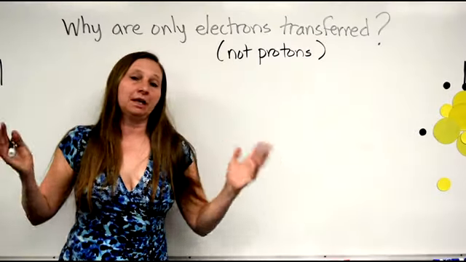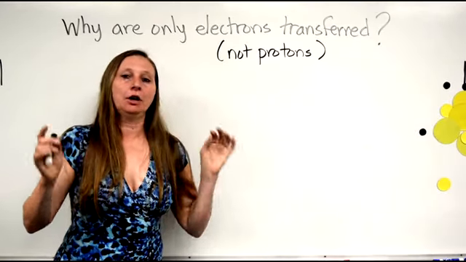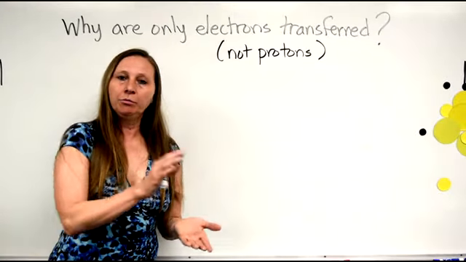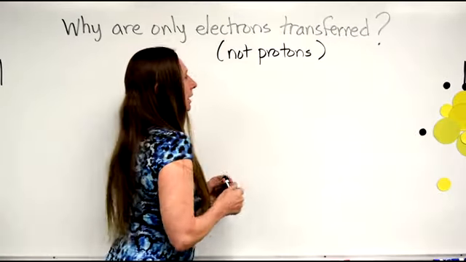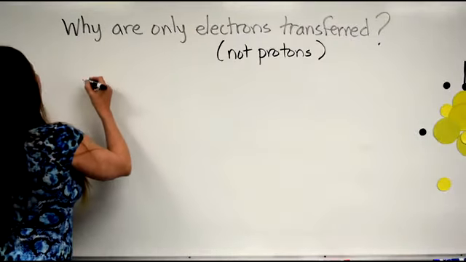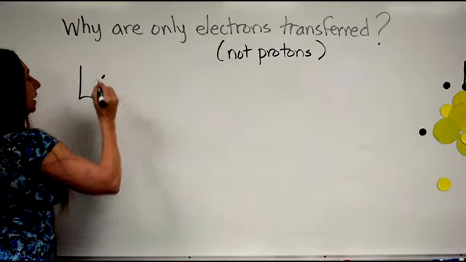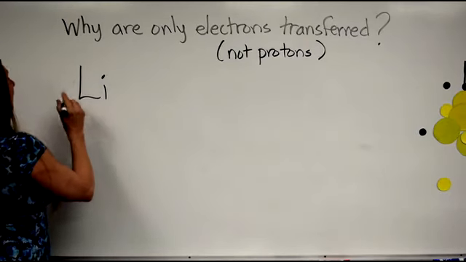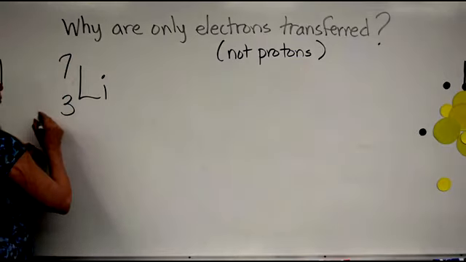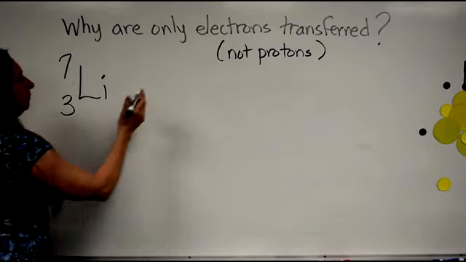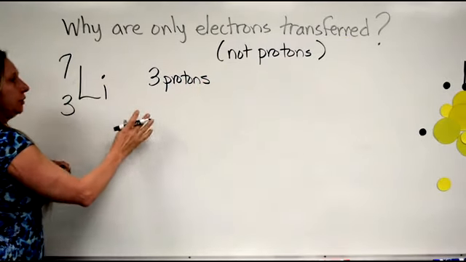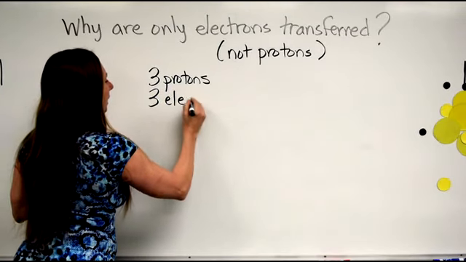In this whole topic, electrostatics, electrons are being transferred. Protons are never transferred. They're never moved from one object to another. Now, the simple explanation: if you think back to chemistry, let's take, for example, an atom of lithium. There's atomic number 3 and mass number 7. So we know from the 3 on the bottom that lithium has 3 protons. Every lithium atom has 3 protons and 3 electrons.